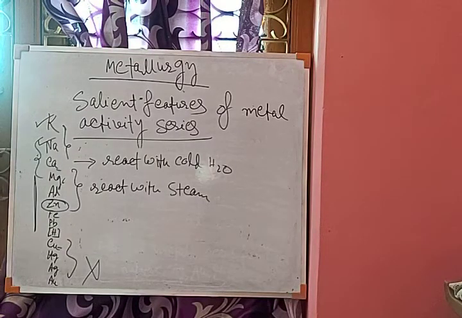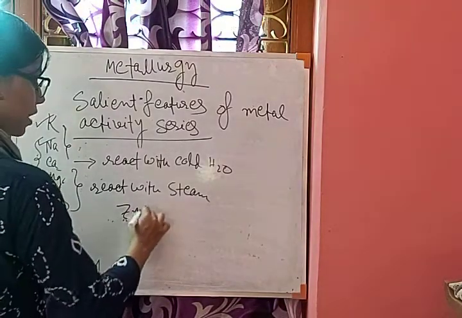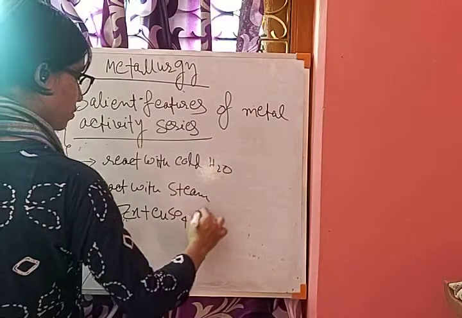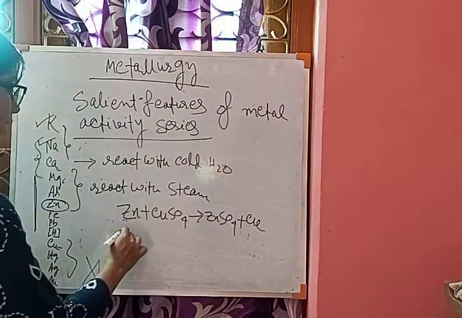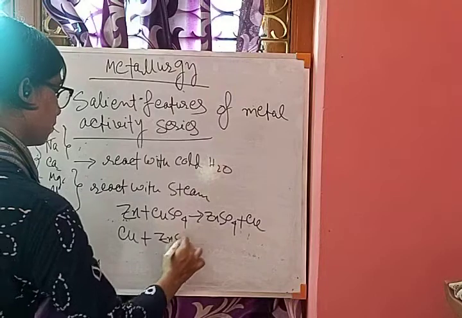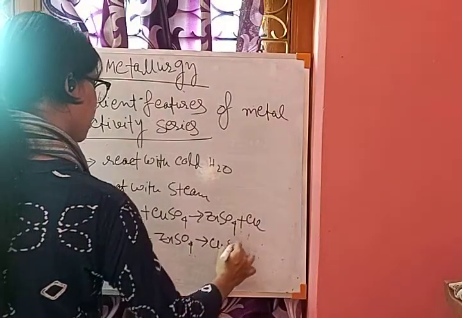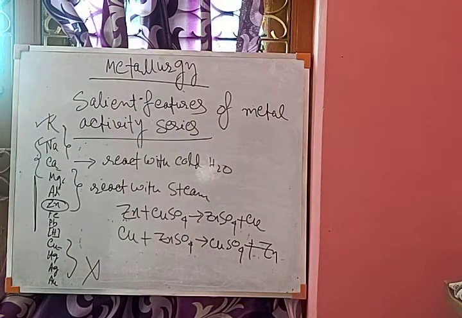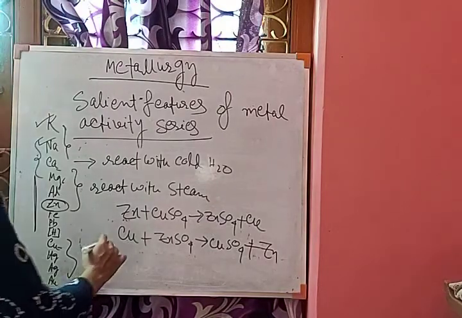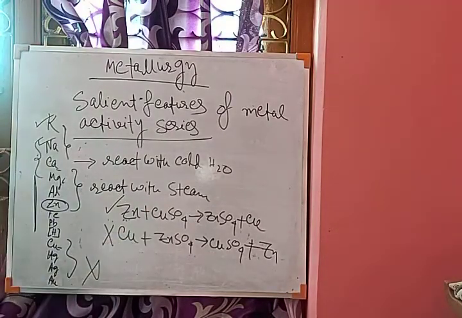The next thing is whether a reaction will happen or not. Suppose I write zinc plus copper sulfate producing zinc sulfate plus copper, and second, copper plus zinc sulfate producing copper sulfate plus zinc. Which reaction will happen and which not? The first will happen, the second will not. In the activity series, zinc is above copper, so the reactivity of zinc is higher than copper.